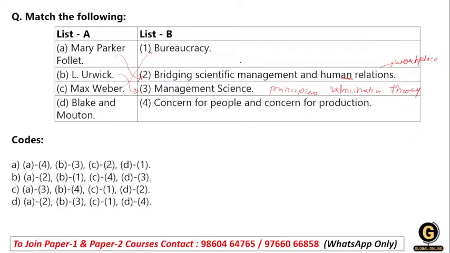He introduced the concept of bureaucracy, a structured, rule-based system of management. That is bureaucracy. Then Blake and Mouton. They actually gave concern for people and concern for production. This is given by Blake and Mouton, and concern for people and concern for production is a part of their managerial grid.